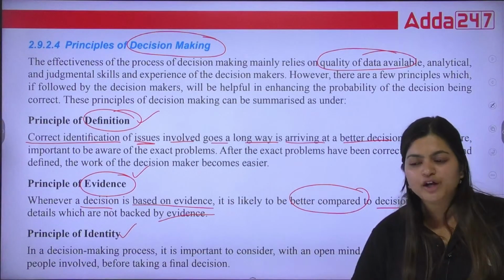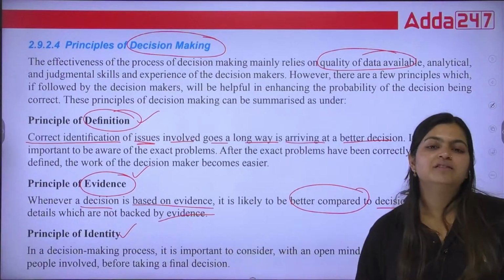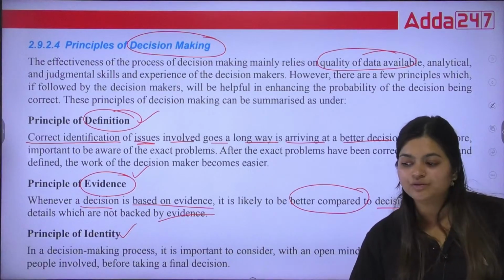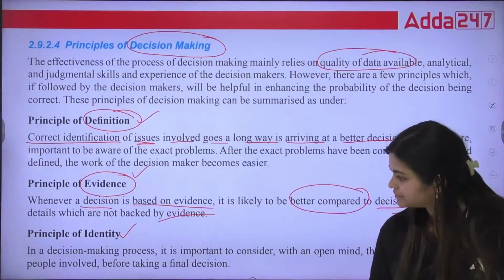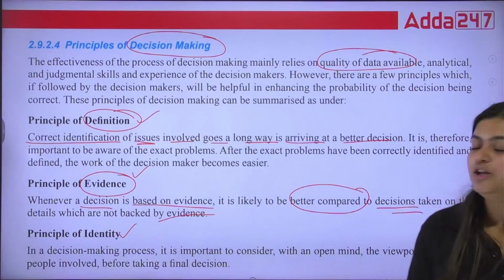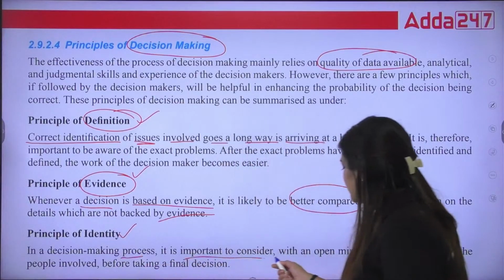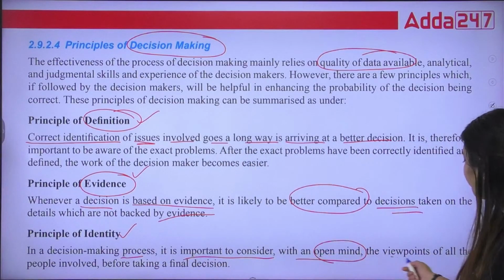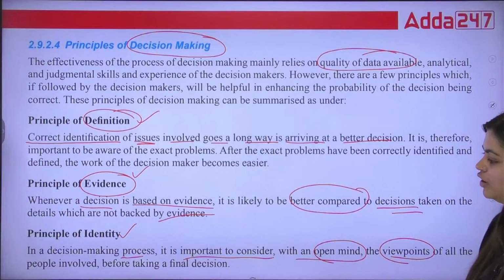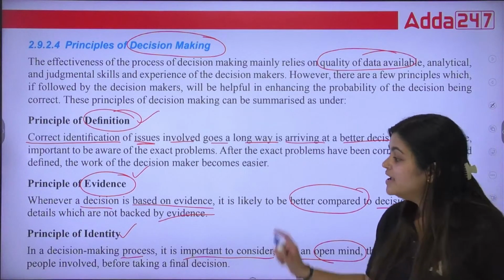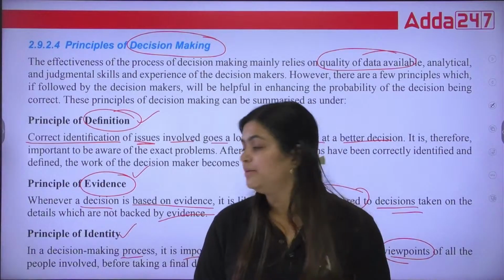But if you are using some data, you can rely on that information, that yes, we had some evidence based on this. Then third is your principle of identity. In the decision making process, it is important to consider with an open mind the viewpoints of all the people involved before taking a final decision. So principle of identity means what?